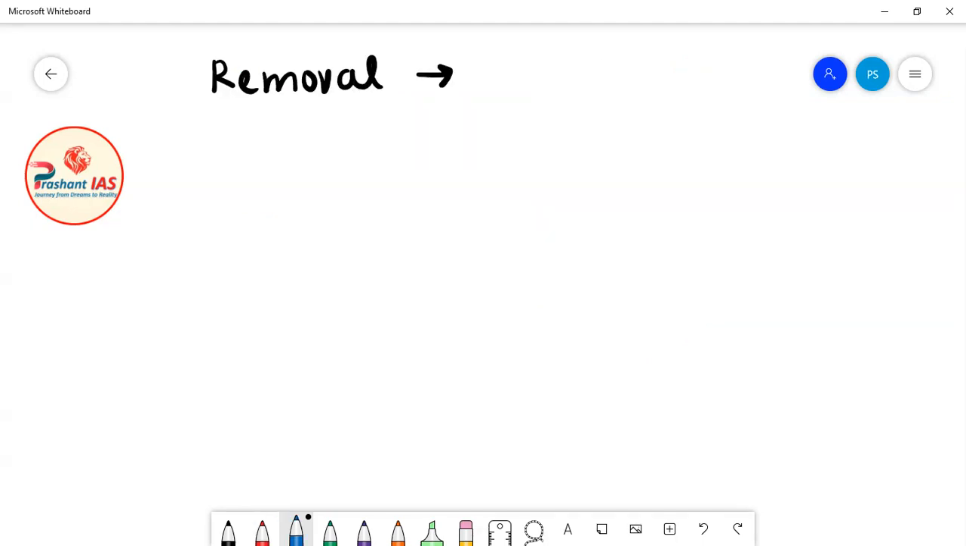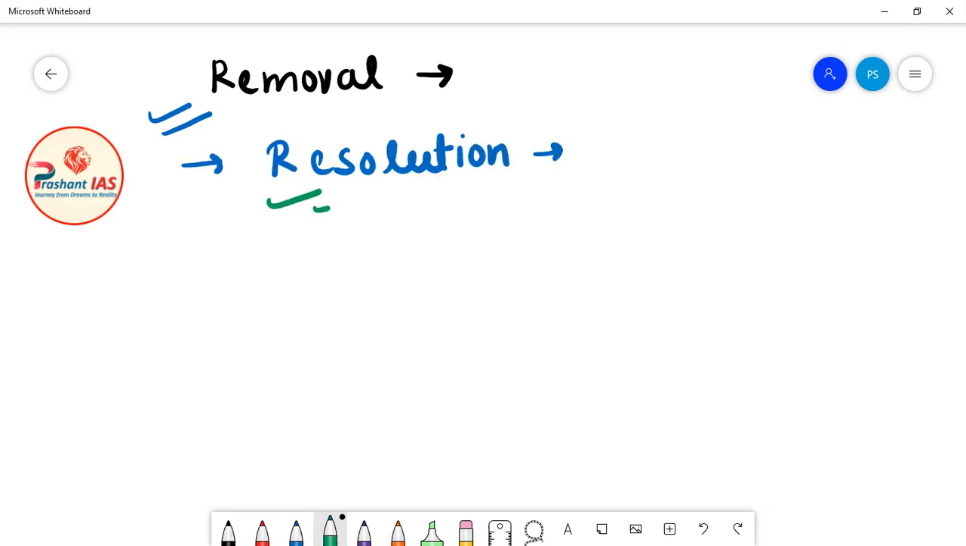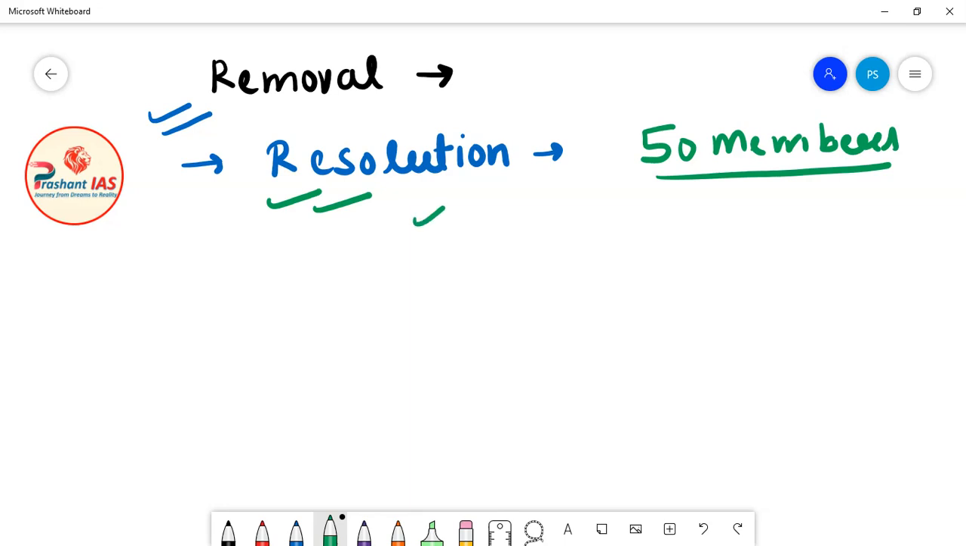So friends, let us now discuss the removal of the speaker and deputy speaker of Lok Sabha, means how the speaker and deputy speaker can be removed. The resolution asking for the removal of the speaker or deputy speaker of Lok Sabha must be supported by at least 50 members of Lok Sabha.